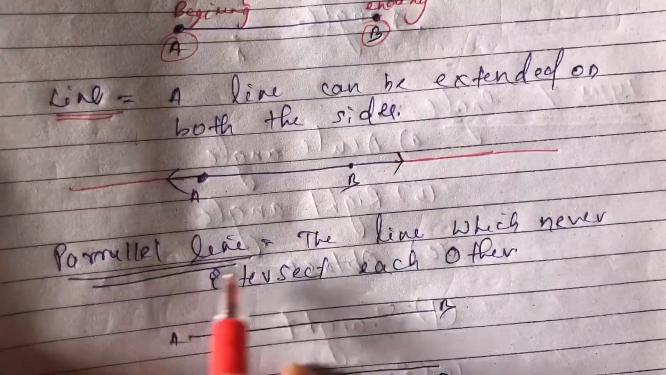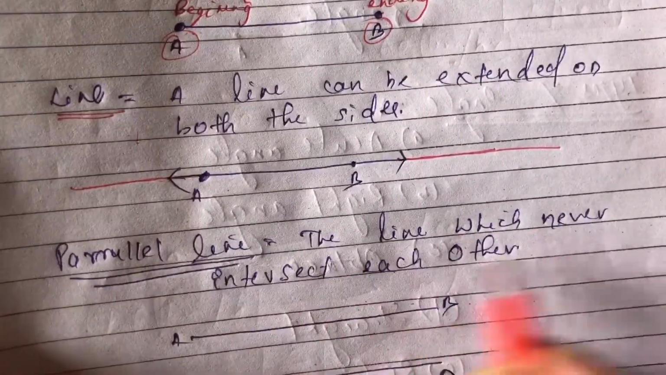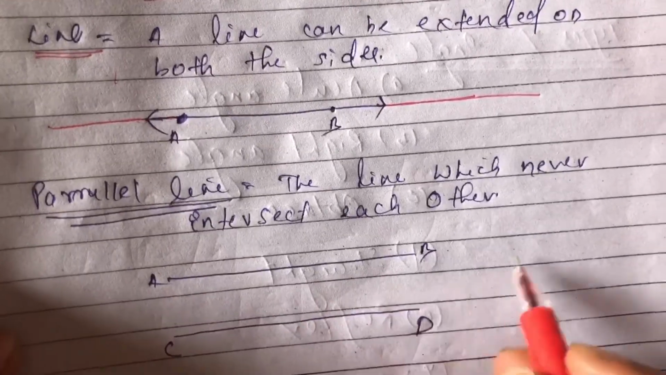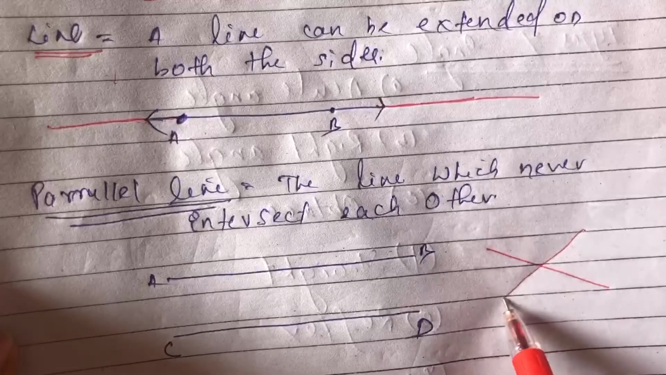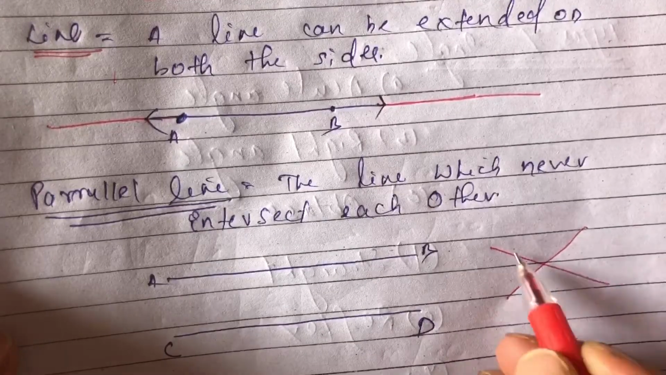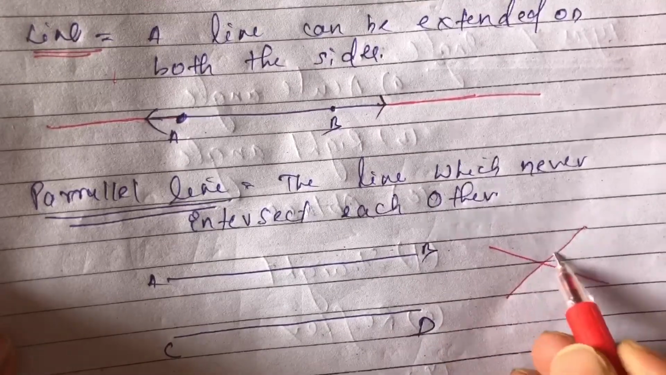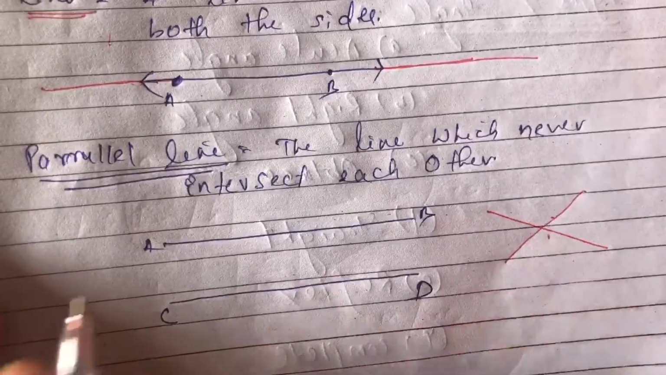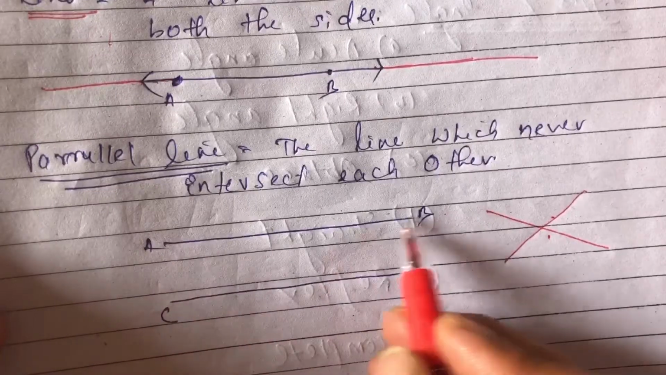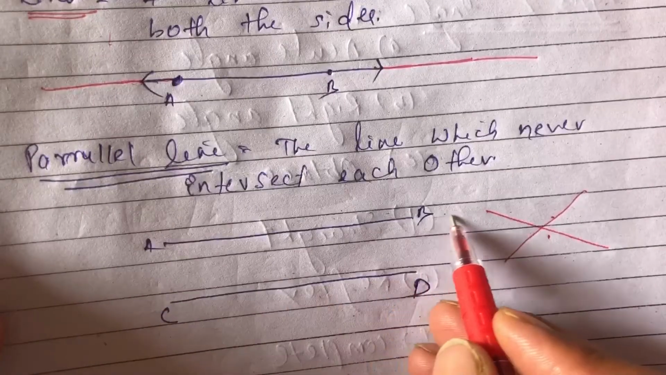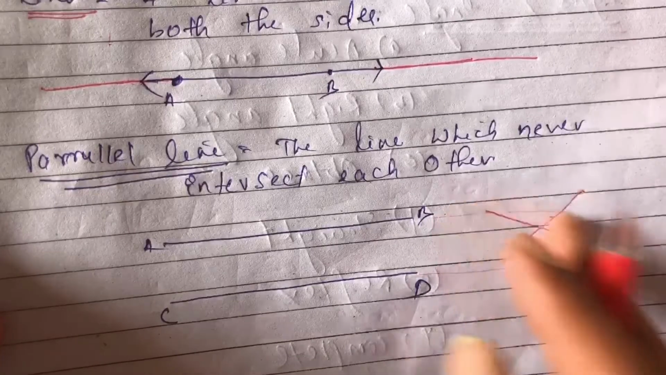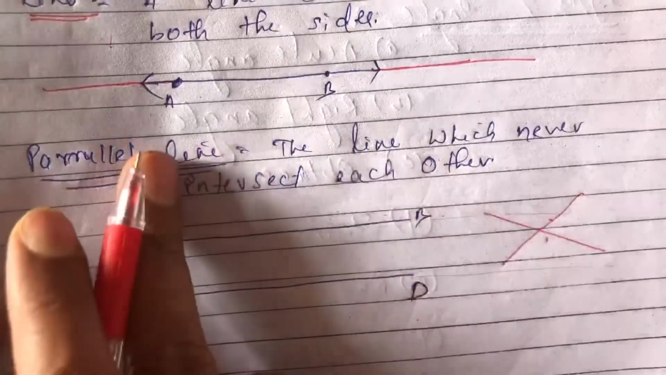Now comes the parallel line. Lines which never intersect each other, meaning they never meet each other. This is not a parallel line, because they meet each other, they intersect each other. Lines which never intersect in this way are parallel lines. If you make these lines bigger, they go straight on and never meet each other. So that will be the parallel line.